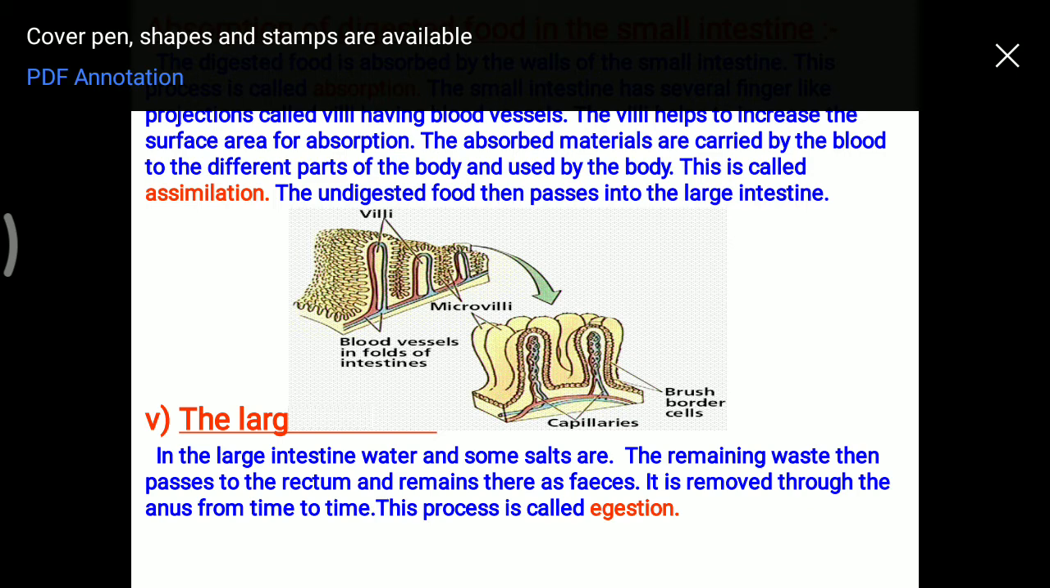cell of our body. Now the last organ of our digestive system is the large intestine, where the water and the salts are again absorbed, and the remaining waste material passes into the rectum and remains as feces. And lastly, it will be ejected from the anus from time to time. This process is known as egestion.